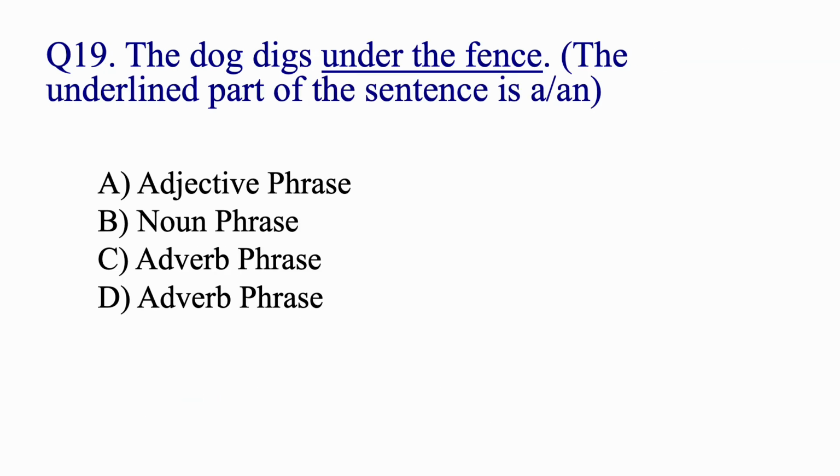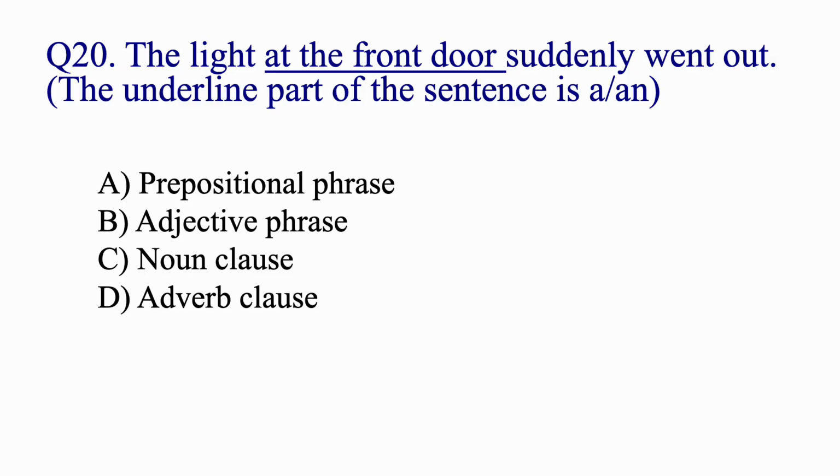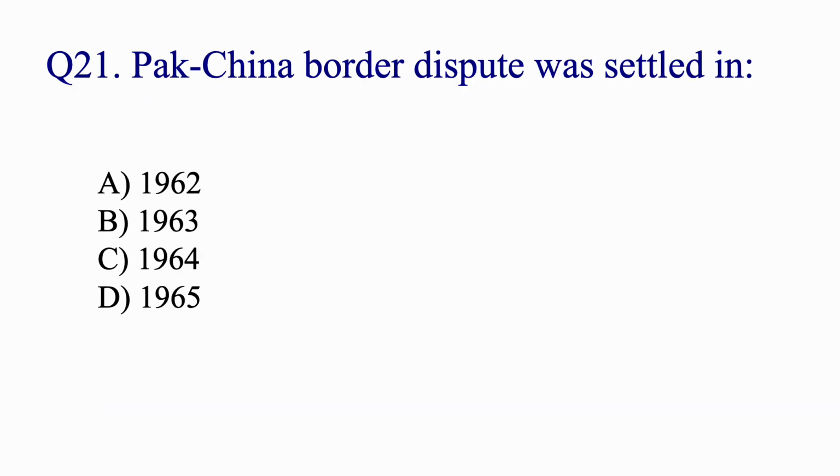The dog digs under the fence. The underlined part of the sentence is an adverb phrase. Under the fence tells where, so it is an adverb phrase. The light at the front door suddenly went out. The underlined part of the sentence is prepositional phrase. At the front door is a prepositional phrase of place modifying light.